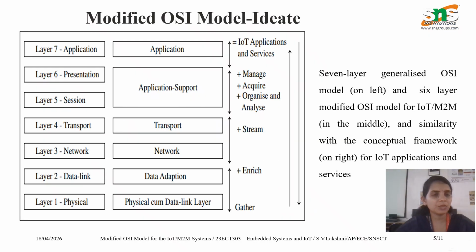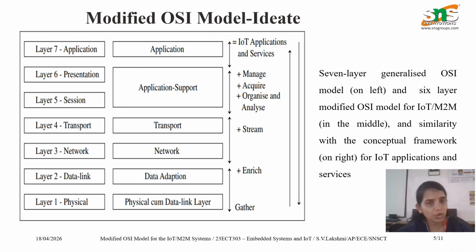Now let us discuss the 6 layer modified OSI model for IoT applications. The first one is the physical layer. We combine the physical and data link layer. The main function is that it handles the physical devices and hardware transmission. It converts real world signals into electrical signals.